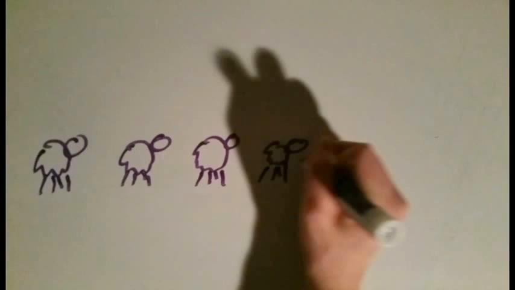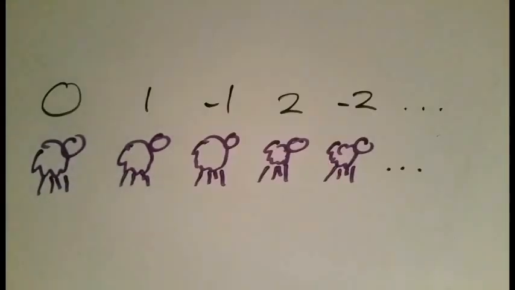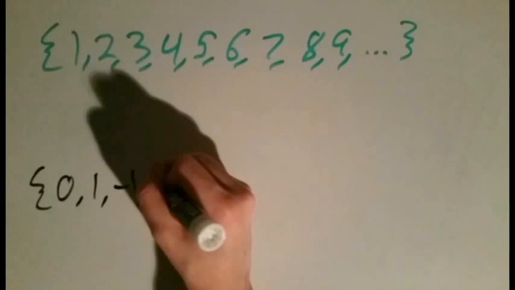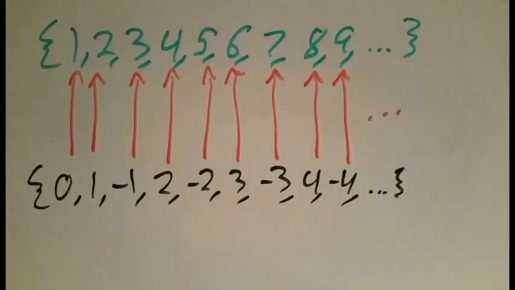Another way of asking this question is, can we assign an integer to each sheep and eventually cover all of the integers? We can. Start with 0 for the first sheep, then 1, then -1, then 2, then -2, and keep the process going forever. We aren't skipping any integers, and we can do this forever, so we've shown that the integers are countable too.